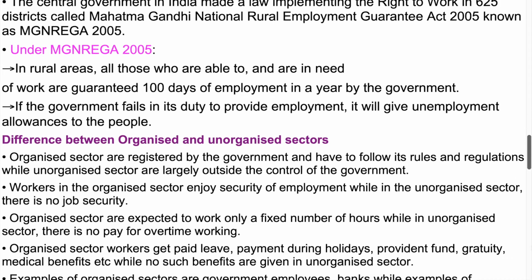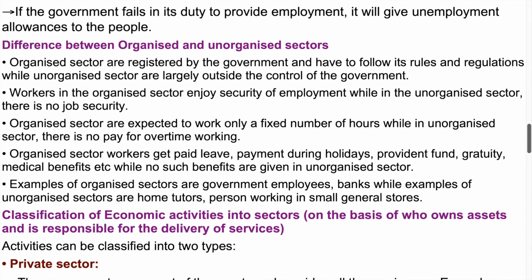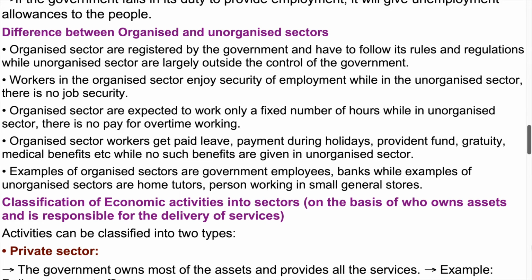Difference between organized and unorganized sectors. Organized sectors are registered by the government and have to follow its rules and regulations, while unorganized sectors are largely outside the control of the government. Workers in the organized sector enjoy security of employment, while in the unorganized sector there is no job security. Organized sector workers are expected to work only a fixed number of hours, while in the unorganized sector there is no pay for overtime working.